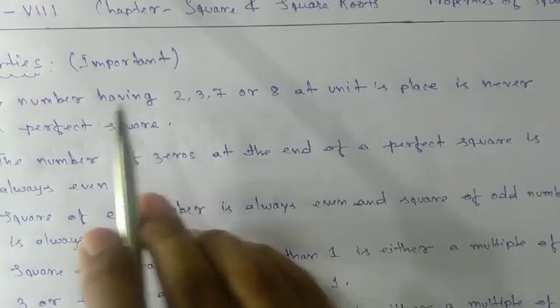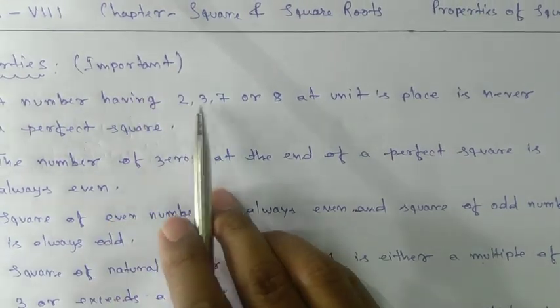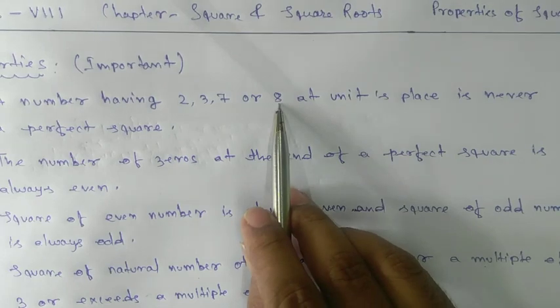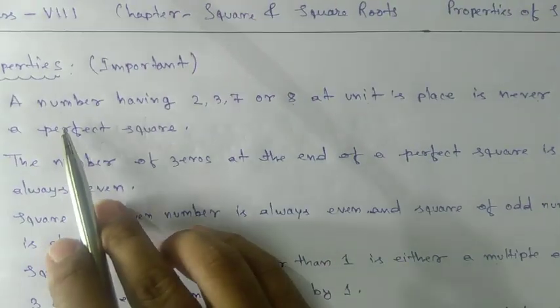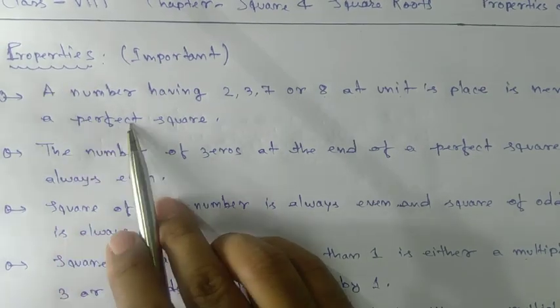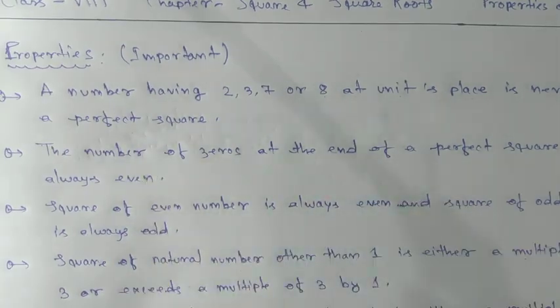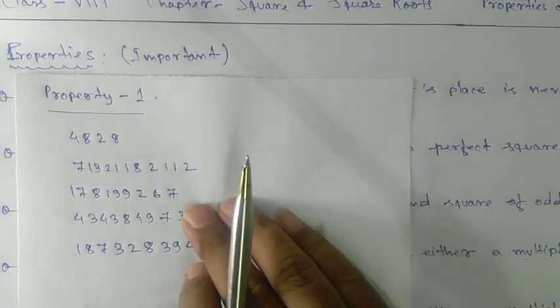Here are the first properties. Property number 1: A number having 2, 3, 7 or 8 at the unit place is never a perfect square. What does it mean?